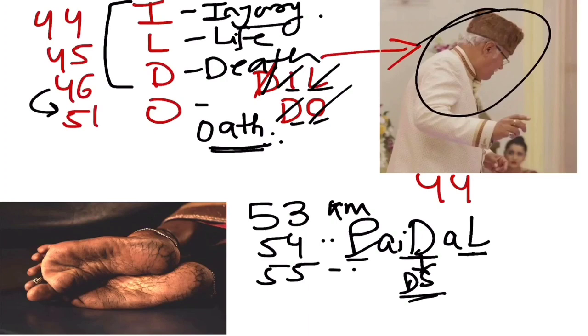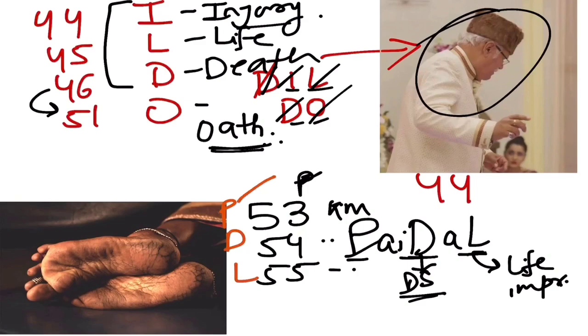Then 55 for L, for life imprisonment. So this is the section which denotes the commutation of a life imprisonment. So 53 to 55, P D L. This is punishment, death sentence, and this is life imprisonment. Clear?